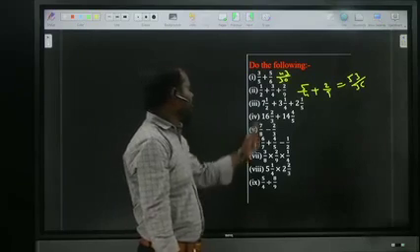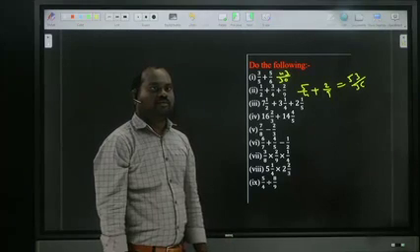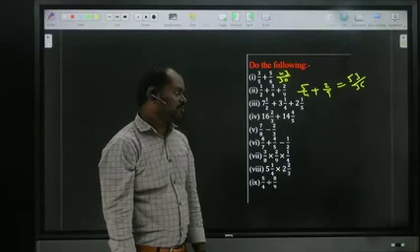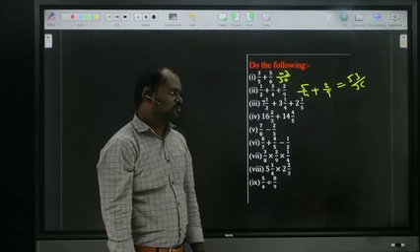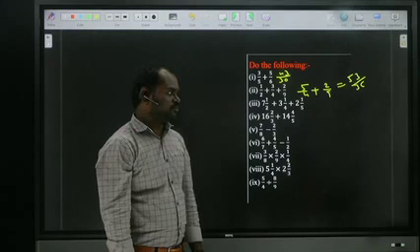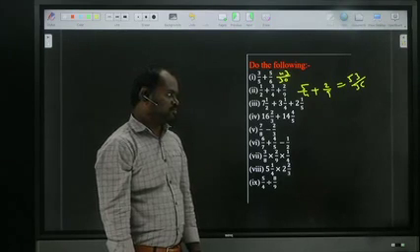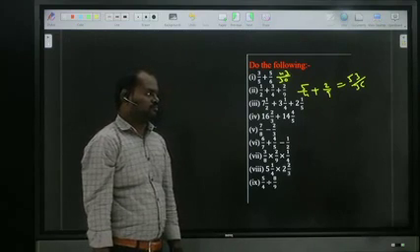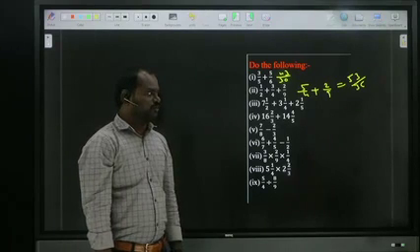Now we are moving to the next one, mixed fractions. In mixed fractions, what did I say? Sorry, some network issue is there. Okay now, we'll continue.